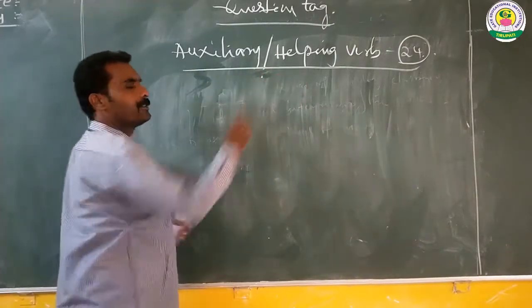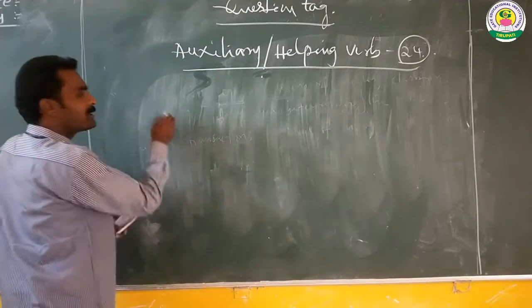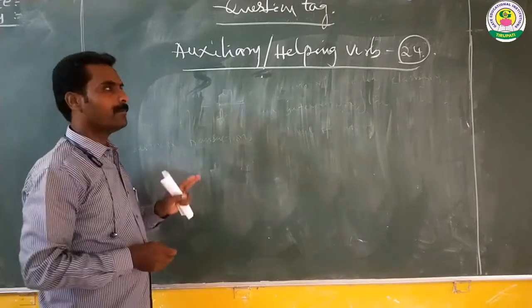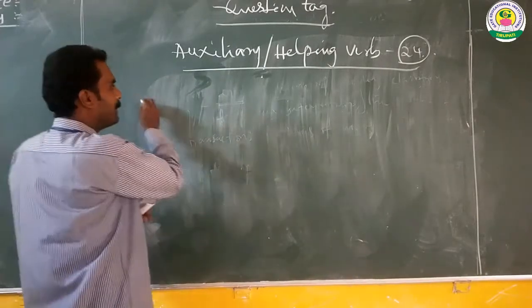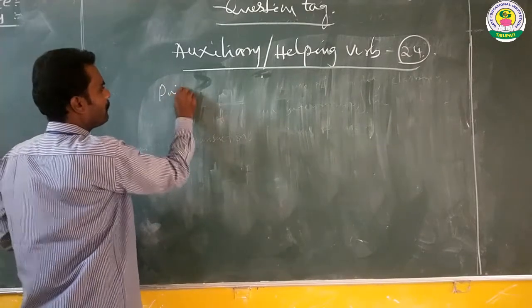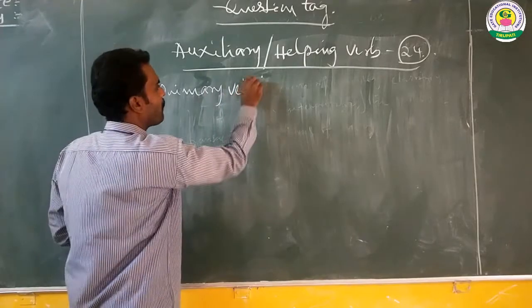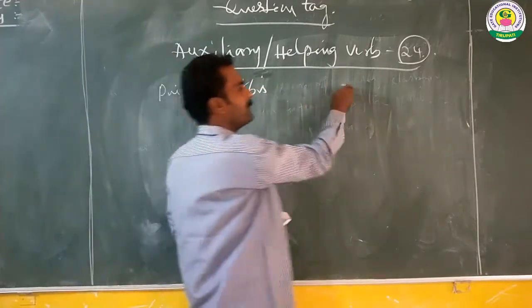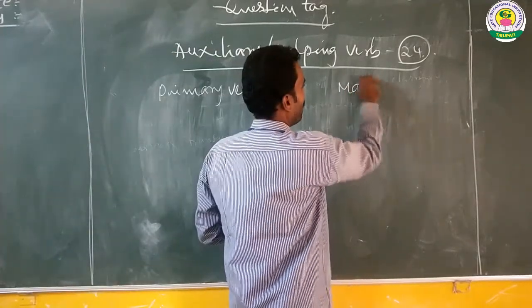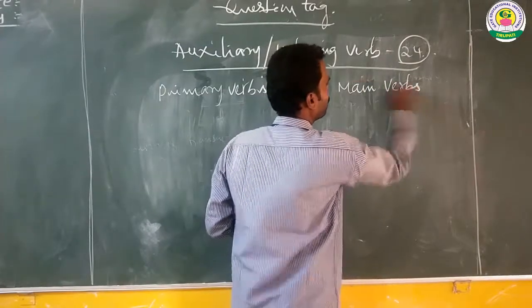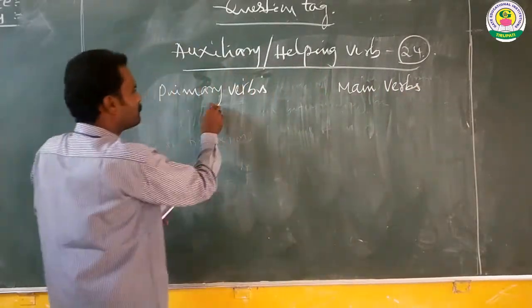These are 24, and they can be classified basically into two types: primary verbs and the second one, main verbs.